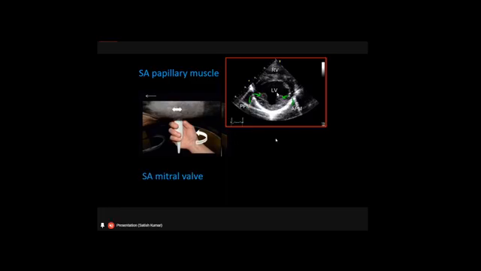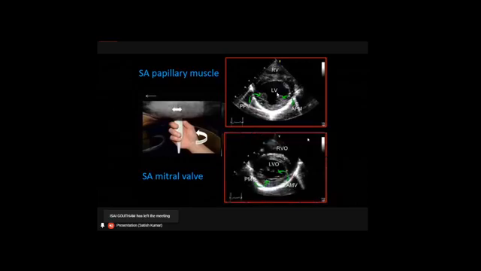And if you slightly move or tilt the probe or the transducer, we will reach the mitral valve area. So this is again the same left ventricle. But here what we see in the middle is the mitral valve. These are the two mitral valves. This is the anterior mitral valve, and this is the posterior mitral valve. The mitral valve will look like the shape of a fish mouth. So that's why it is called a fish mouth appearance. So this is what we can see on the short axis.